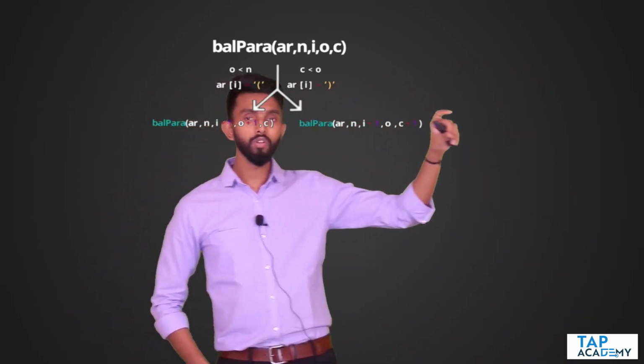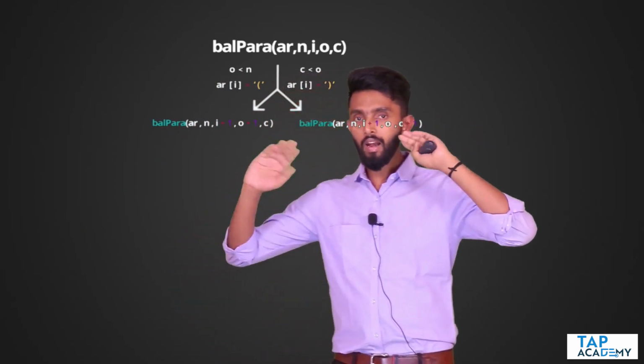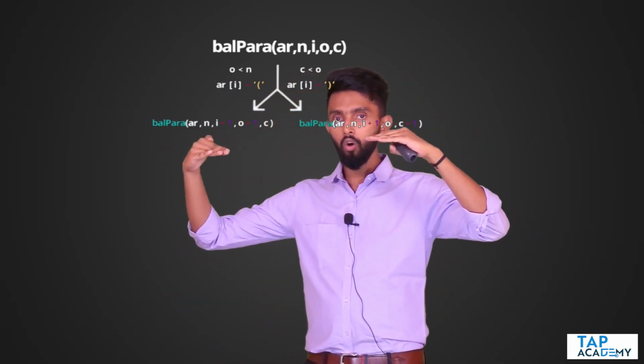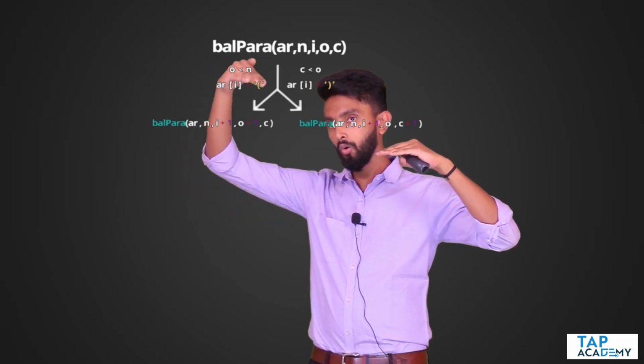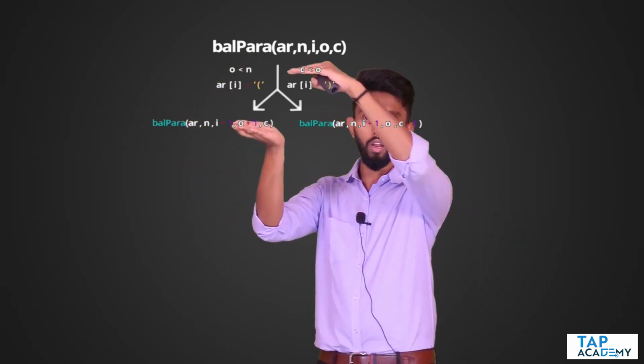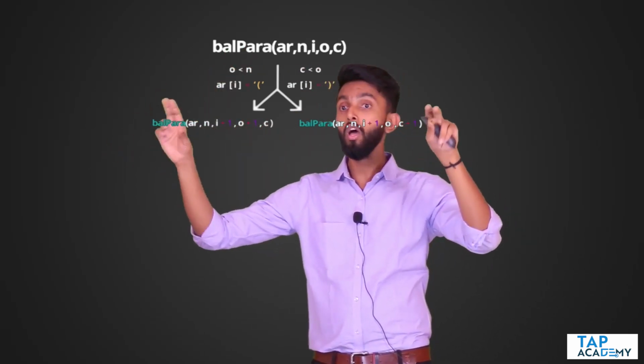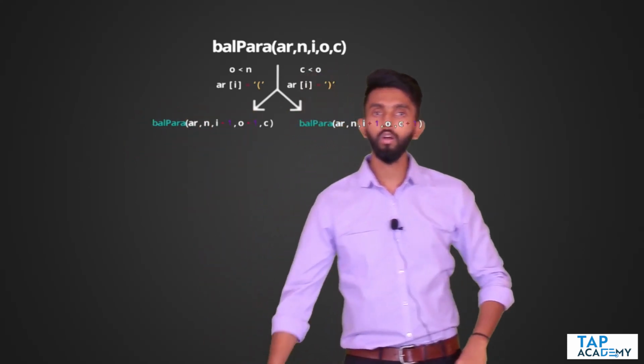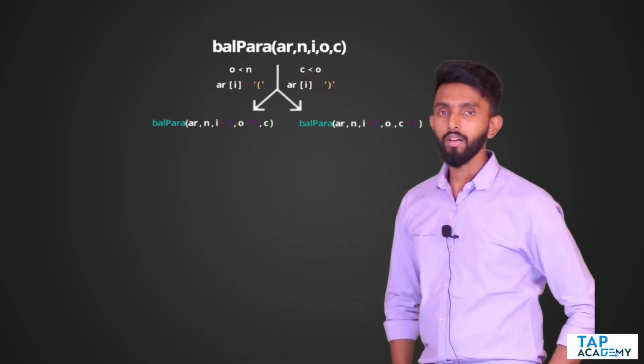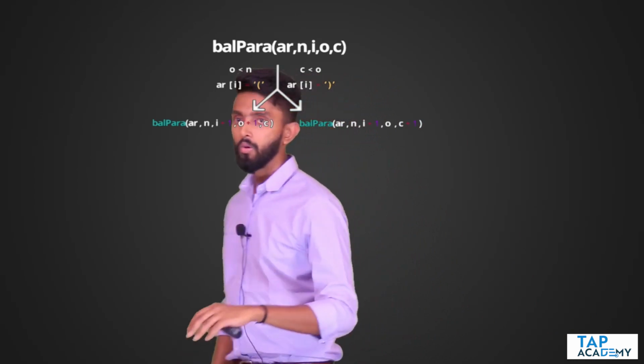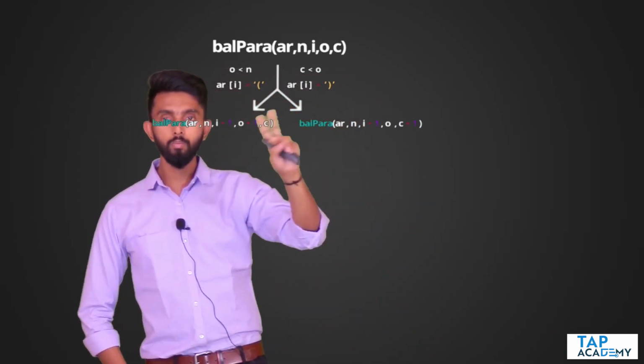How many of you understood this perfectly? And please understand, at any point of time, only one of them will get called. Both will not get called. Only if this condition is satisfied, this will get called. If this is satisfied, only this gets called. At the same time, both will not get called. I hope you're able to think. Anyways, now tell me whether you understood this properly.